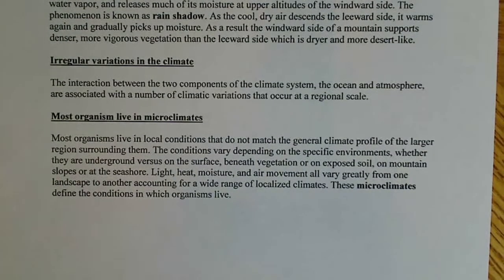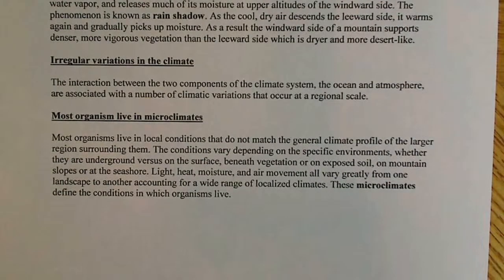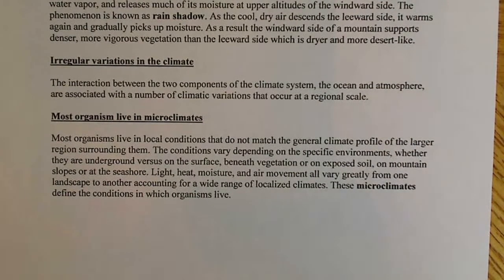The next part says most organisms live in local conditions that do not match the general climate profile of the larger region surrounding them. The conditions vary depending on the specific environments, whether they are underground versus on the surface, or beneath vegetation or exposed to soil.